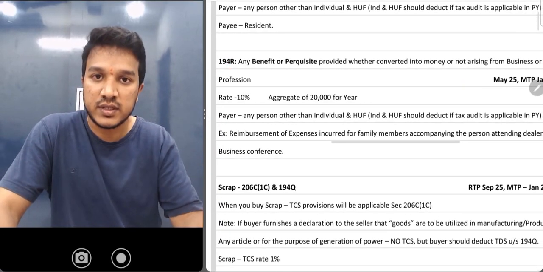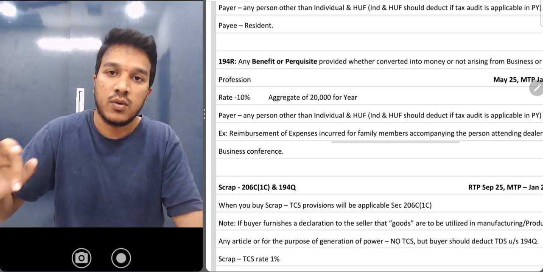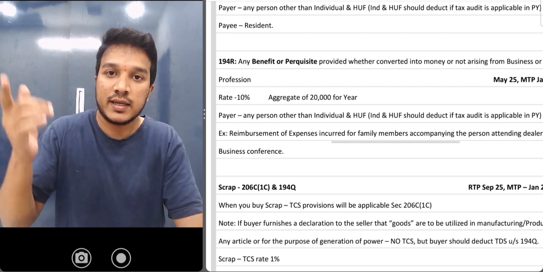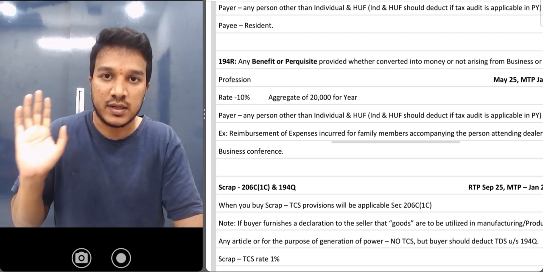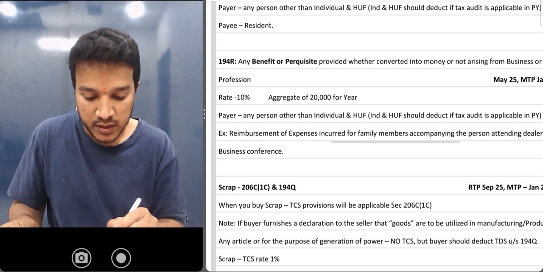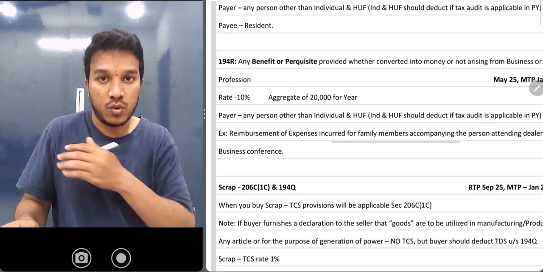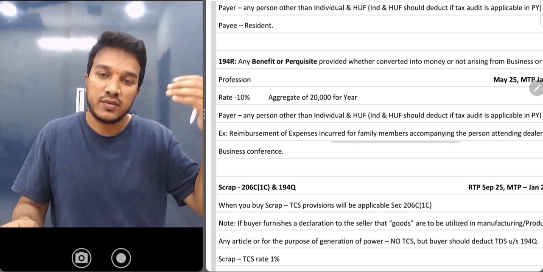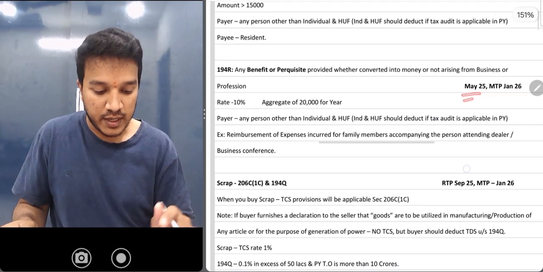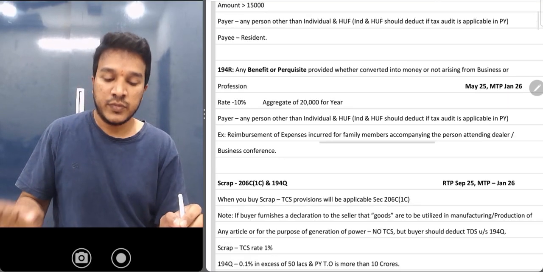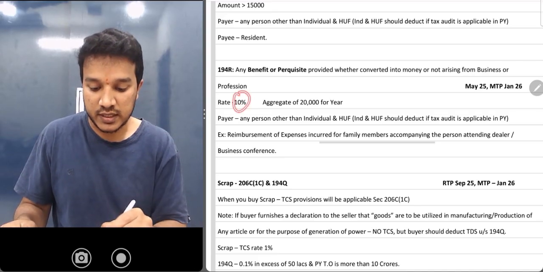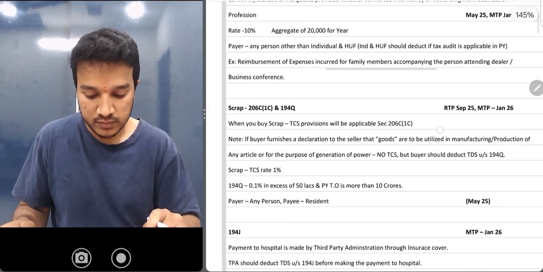194R talks about benefits and perquisites. Suppose you have gone to a business meeting and you have taken your family along with you. Now whatever cost incurred, you're getting a reimbursement from your company, so that will be treated as a perquisite. In case the amount is more than 20,000, they have to deduct TDS. Here you will consider the aggregate value over the year, how many times you have got the perquisites, and if the value is more than 20,000, deduct TDS 10%. The same is asked in your May and your MTP Jan 26 also. Not just reimbursement of expenses, even if you get any laptop, on that also they have to deduct TDS. Okay, let's go.